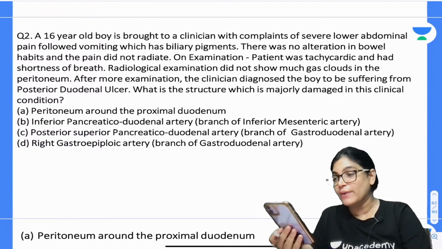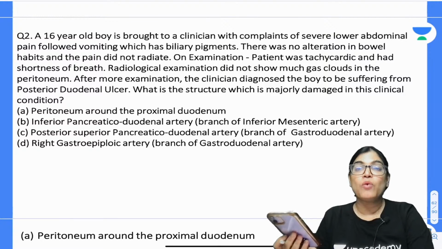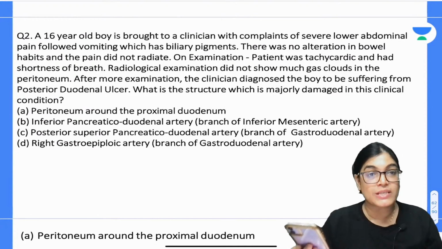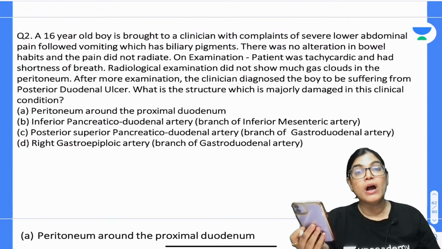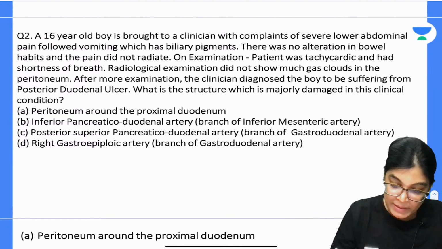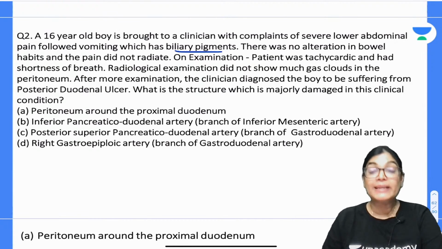You have to note down all the clinical key points mentioned here. Severe lower abdominal pain, and the patient is also complaining of vomiting that consists of biliary pigments. There is no alteration in bowel habit.